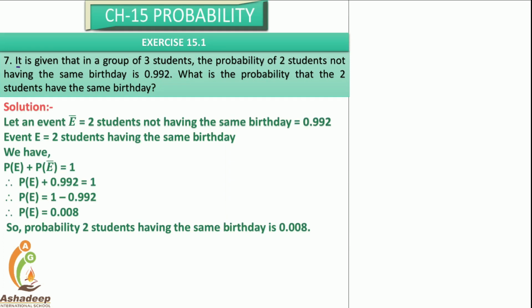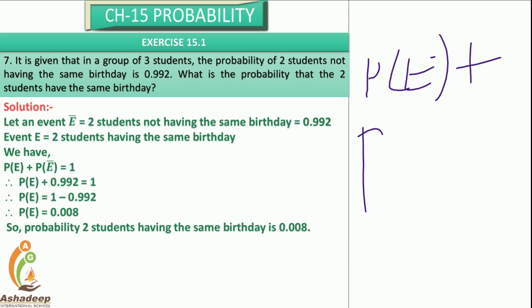Now, the 7th sum. It is given that in a group of 3 students, the probability of 2 students not having the same birthday is 0.992. Then what is the probability that 2 students have the same birthday? It is simple. The probability of an event plus the probability of not the event is equal to 1, right?